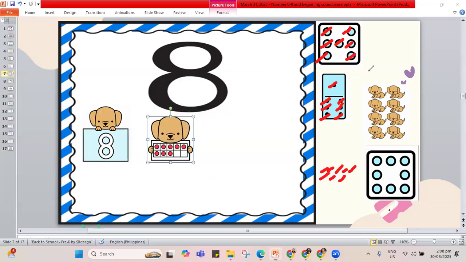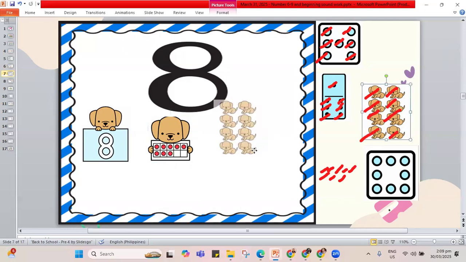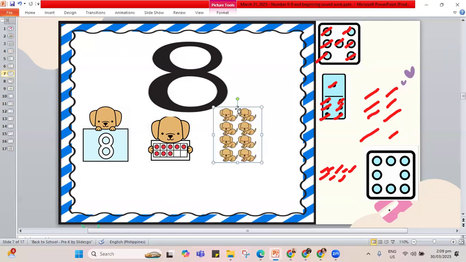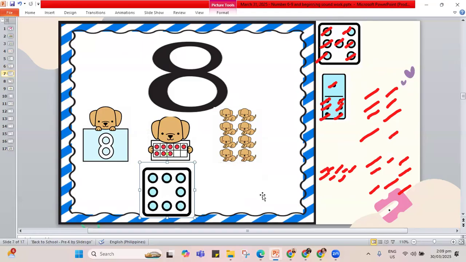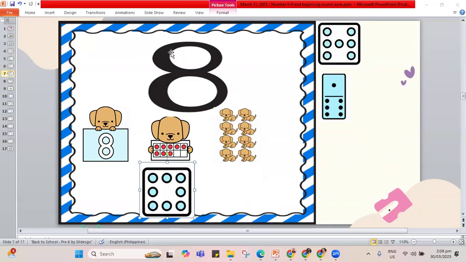How about the next set? The dogs. 1, 2, 3, 4, 5, 6, 7, 8. These are showing 8. 8 dogs. How about our dots in the dice? 1, 2, 3, 4, 5, 6, 7, 8. It's also 8. So we have number 8 here. And look, we have all our pictures showing number 8. Now, we're done with this set. Let's jump to another one.